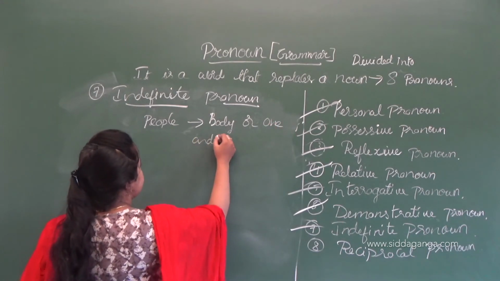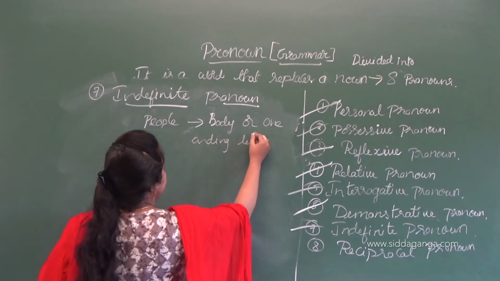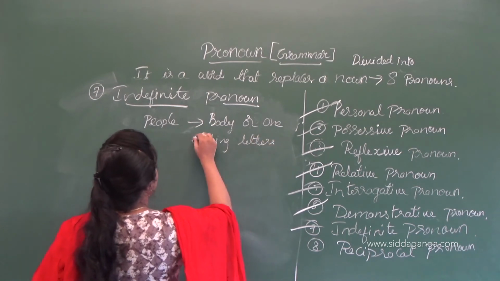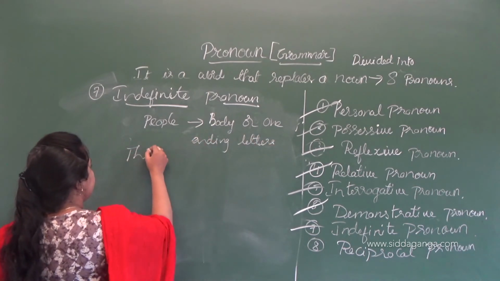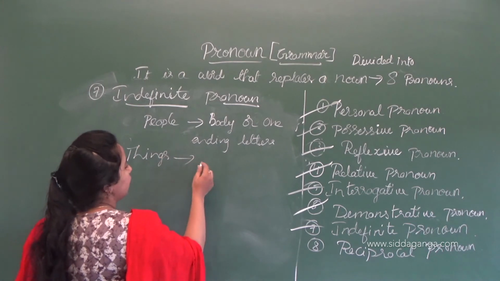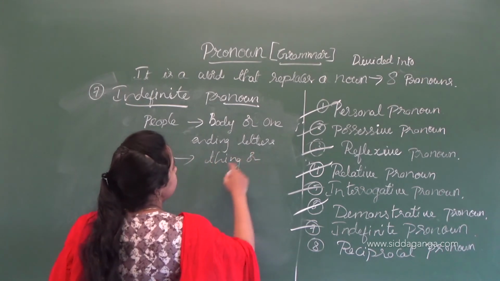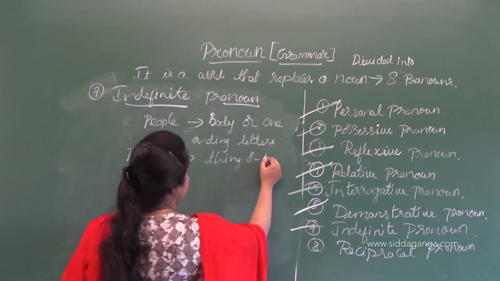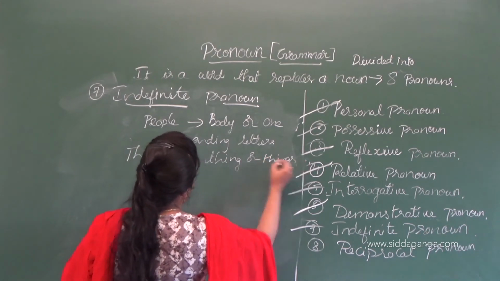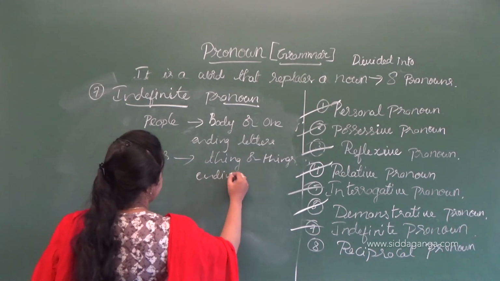If it denotes things, the ending letters are "thing". The ending letters are like this.